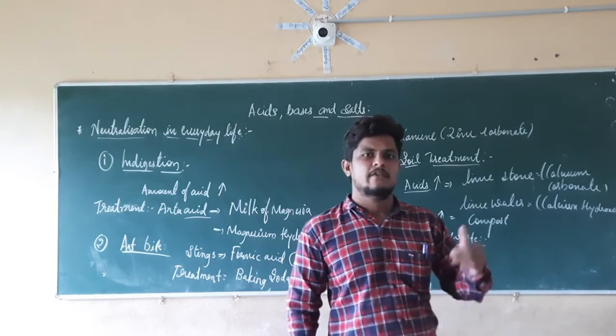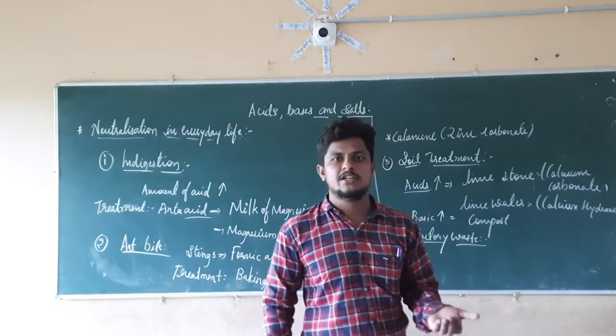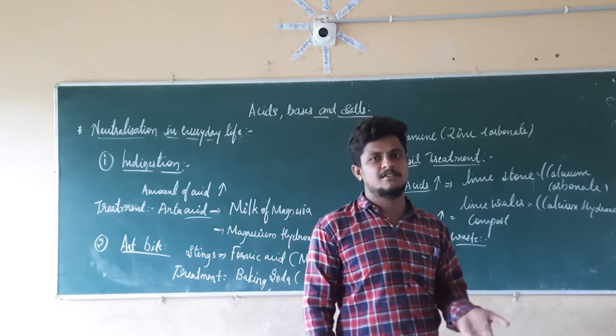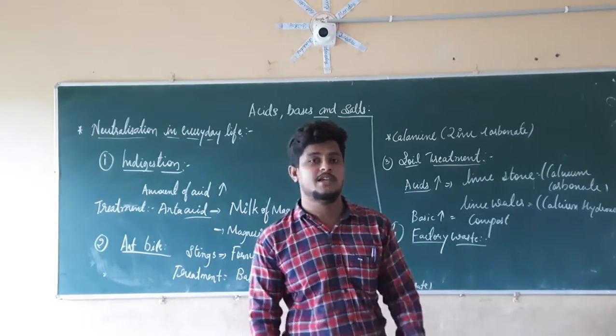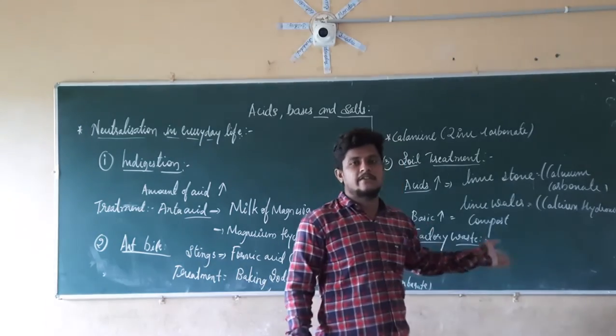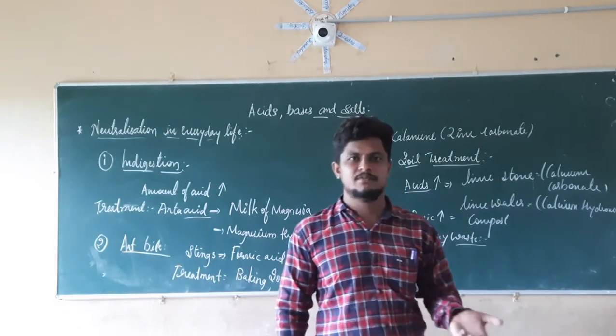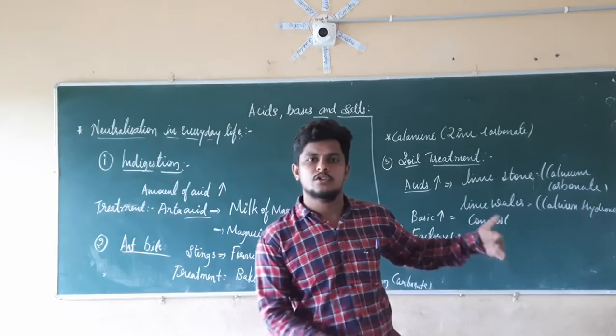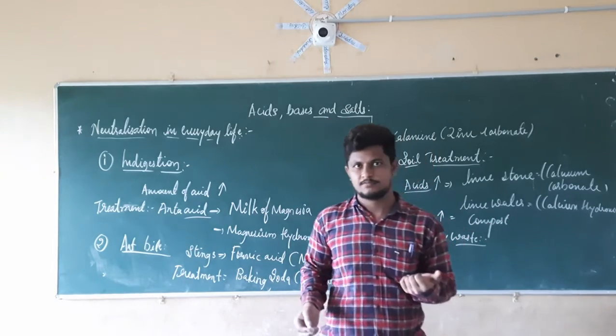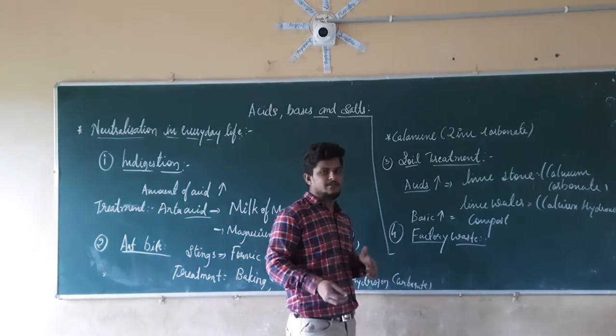For that reason, we have to treat the factory waste by using an adequate amount of acidic nature substance or basic nature substance. Depending on the waste, if it is acidic in nature, we are going to use the basic substance. If it is basic in nature, we are going to use the acidic substances. Right. So this is the fourth example.